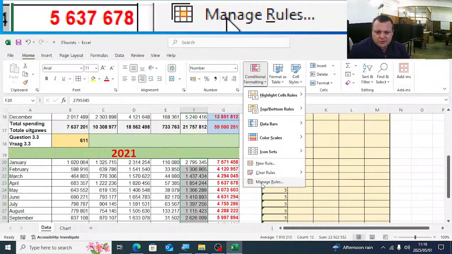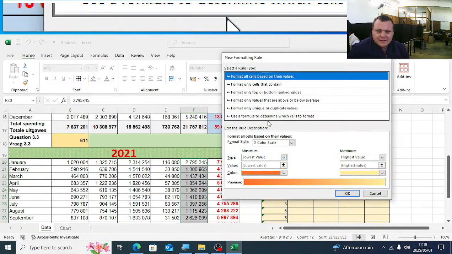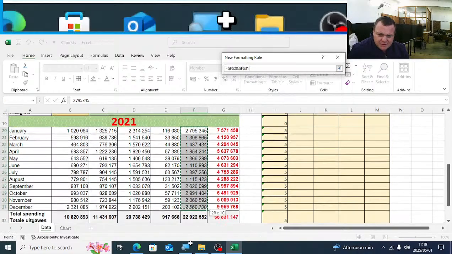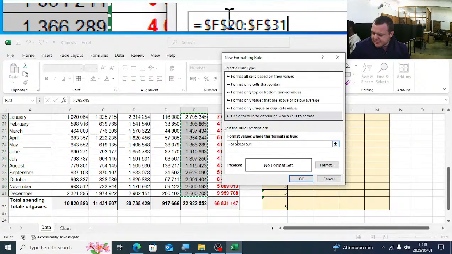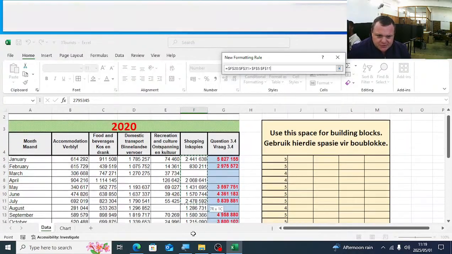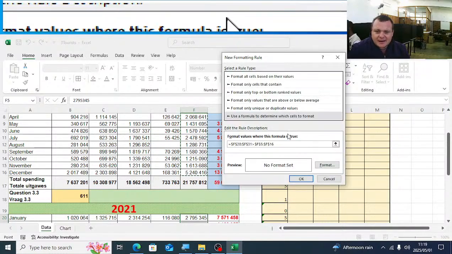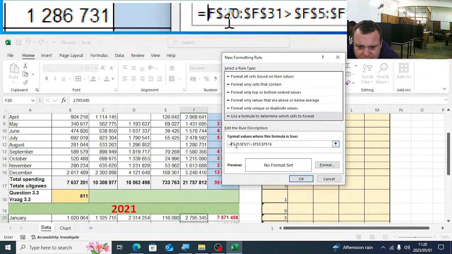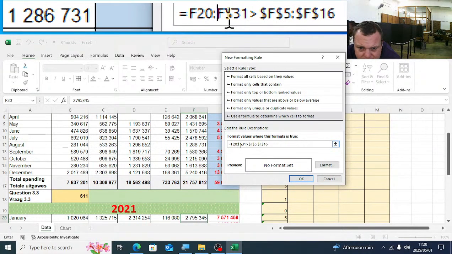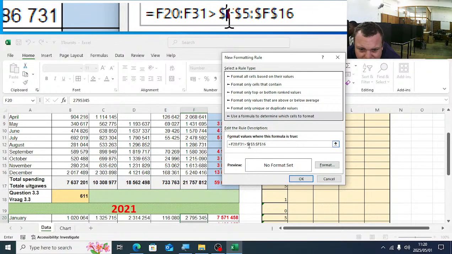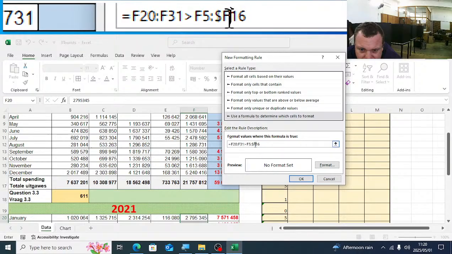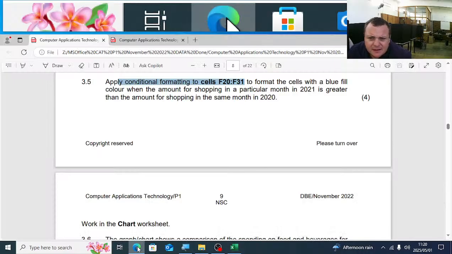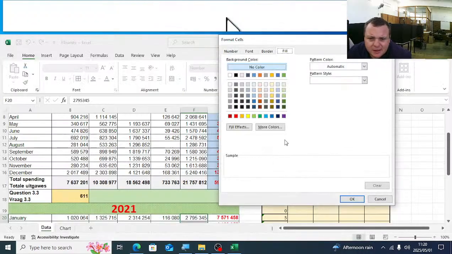So I'm going to go to conditional formatting, manage rules, new rule. What if this month is bigger than that of the previous year? We're going to add a gradient fill there. We're going to remove the absolute cell references because we wanted to use each and every cell. And then we're going to format it to fill. They tell us there a blue fill color. So with a blue fill color.